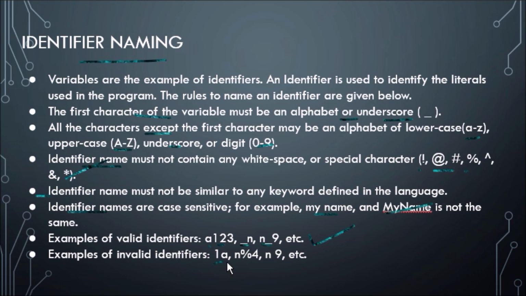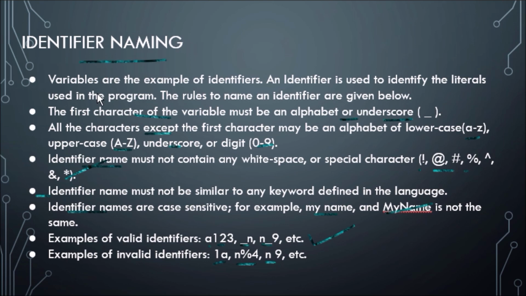Here 1a starts with an integer, which means it's an invalid identifier. Next, n%4 includes a special character, the percent sign, so it's invalid. Next, n white space 9 is also invalid because it contains a white space. So this is all about identifier naming.